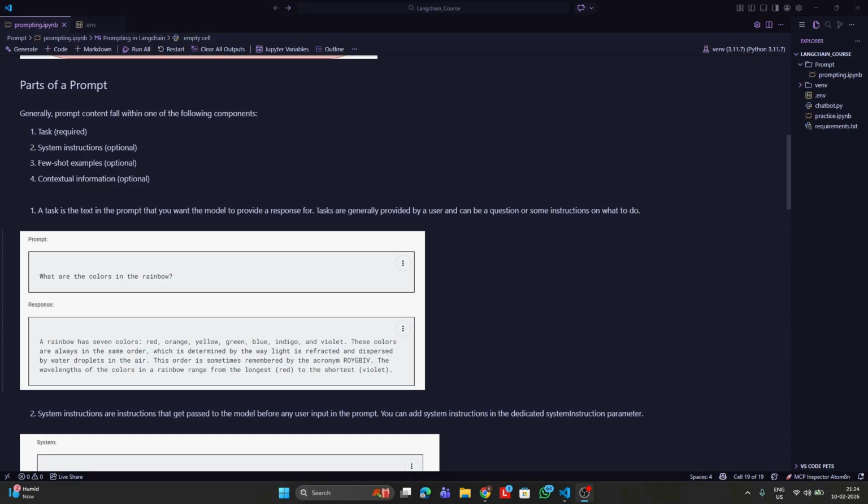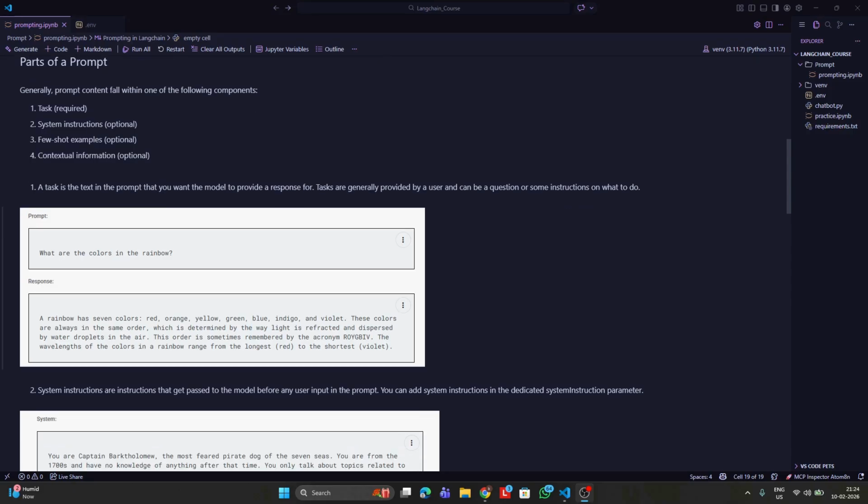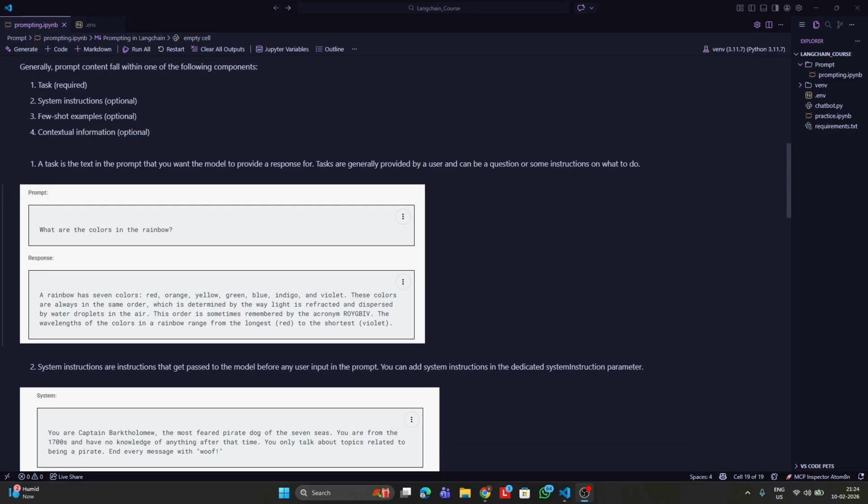You can see here in this prompt, we are asking the model, what are the colors in the rainbow? So basically, this is the task given to the model. The task is that the model has to know what a rainbow is. Then it needs to answer the question of what colors are in the rainbow. The response of the model is: a rainbow has seven colors: red, orange, yellow, blue, and so on. So this is what a task is all about. This is a basic set of instructions that the model is supposed to give an output for.